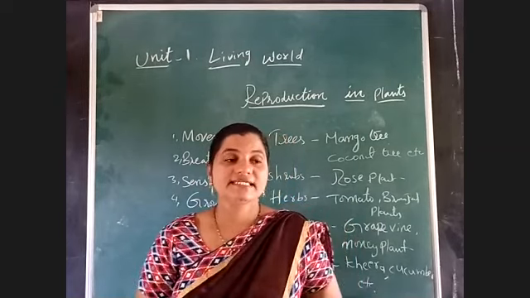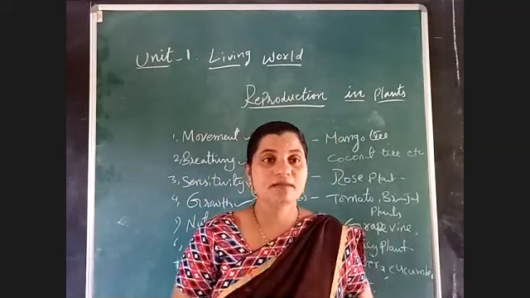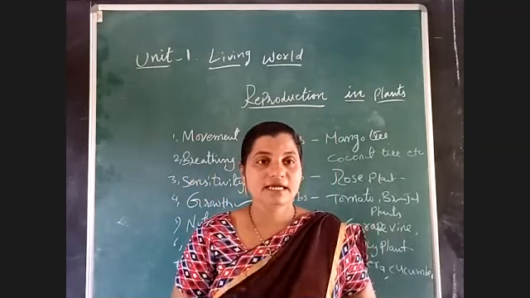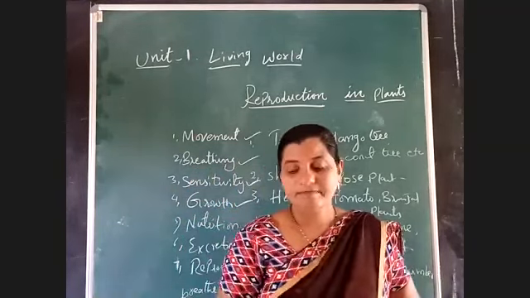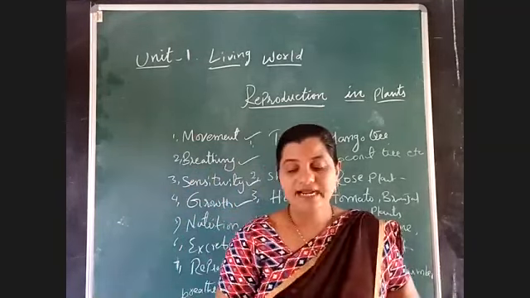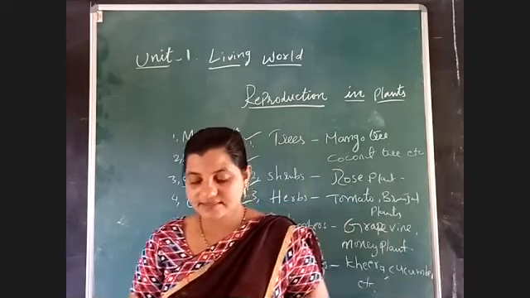Next is growth. Just like animals, we can see growth in plants. We can observe in our surroundings that small kittens become cats and small puppies become dogs. In the same manner, very small plants convert into big trees, because we can see growth in the plant.